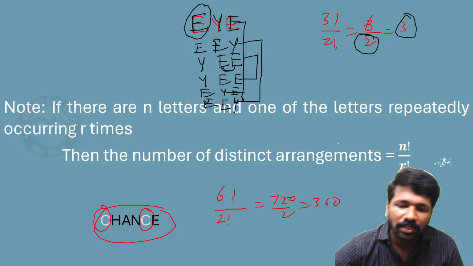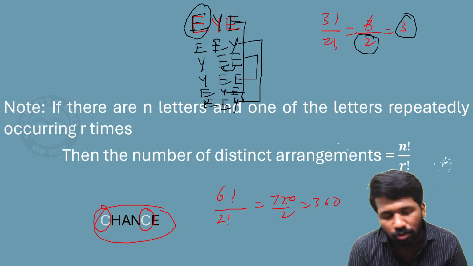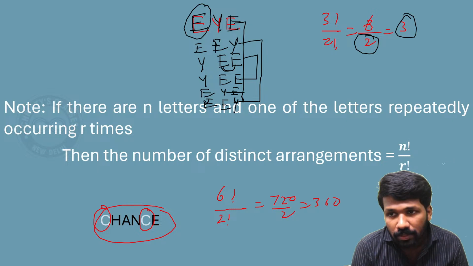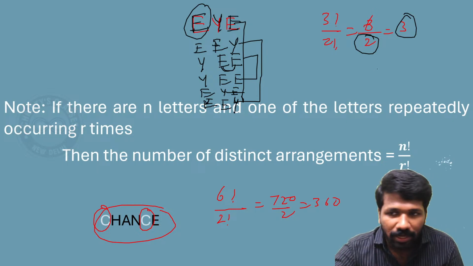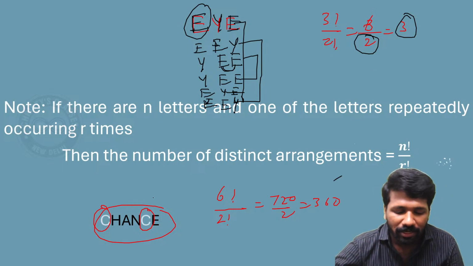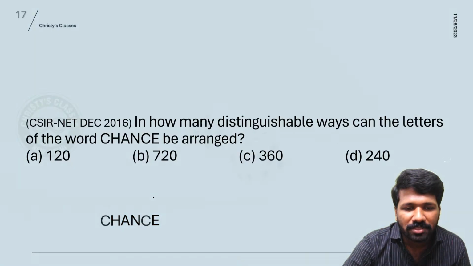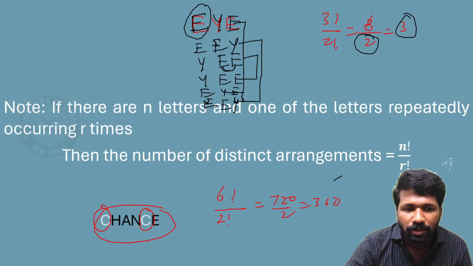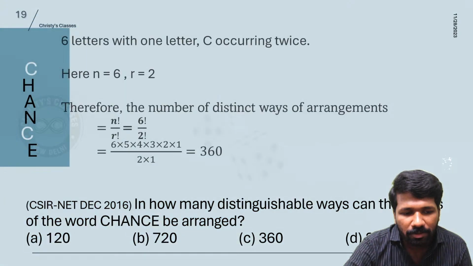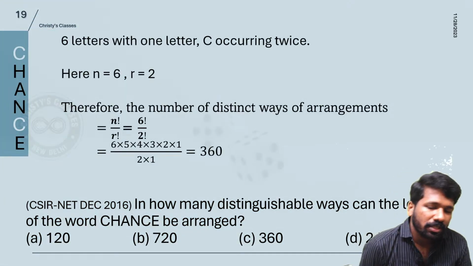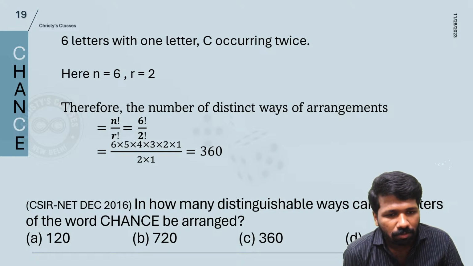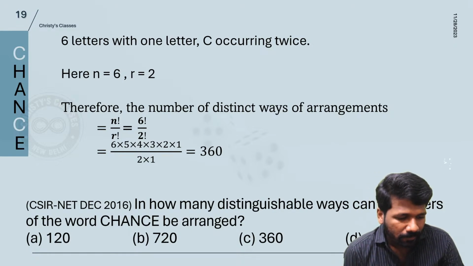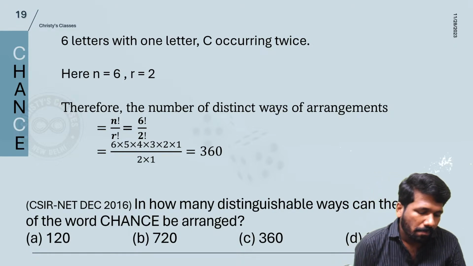All of you are understanding this? Why we are dividing by 2 factorial or 2? So 3 words only are there in EYE. Similarly here, CHANCE, it will be 6 factorial by 2 factorial. All of you understood? This was a previous CSIR-NET problem. More explanation is given here. If there is any more doubt, please ask. All clear, all of you?